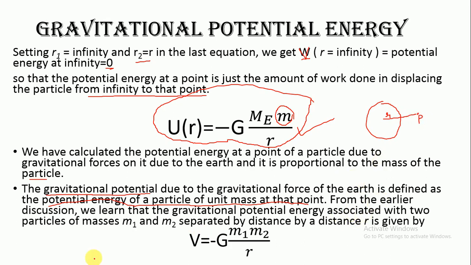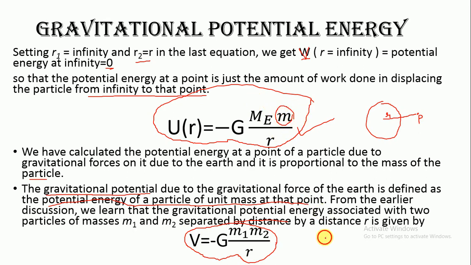Now, from the earlier discussion, we learned that the gravitational potential energy associated with two particles of masses m1 and m2 separated by a distance r is given by minus G m1 m2 over r. So this is a general expression for the potential energy between two masses. In the above case, we have taken one mass as the mass of earth and the second mass as the mass of the object.